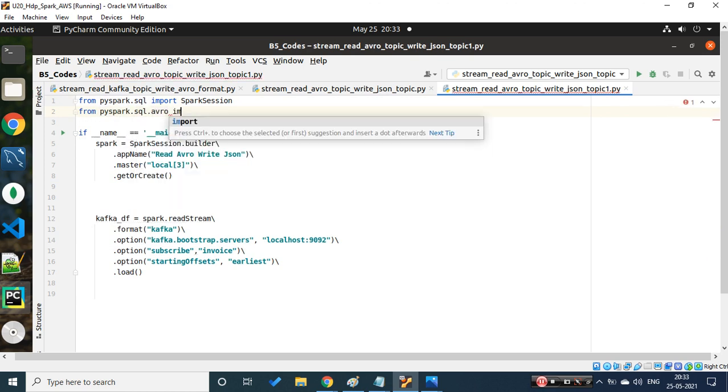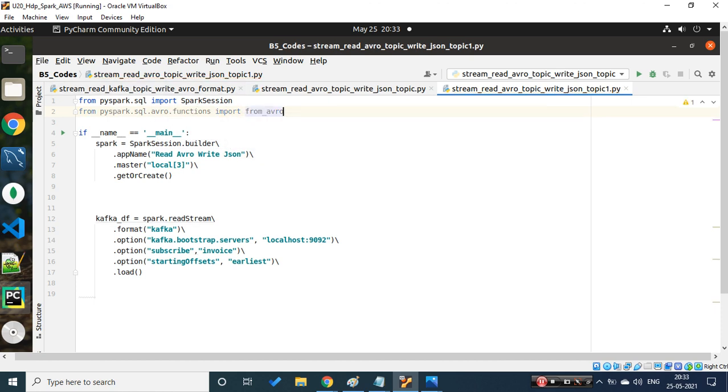PySpark.sql.avro. I think I have not written something correct, so maybe from functions I need to import from_avro. Whenever you work, by practice it will come. Don't worry about how I remember this; slowly and steadily. I could have easily done import all, but I don't, because we should know what packages, functions and methods we are referring to. So let's write those explicitly and learn.